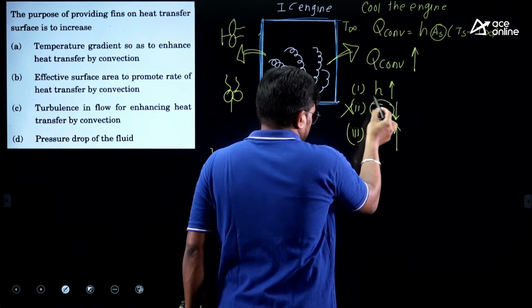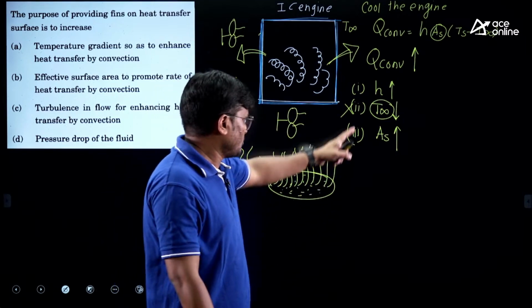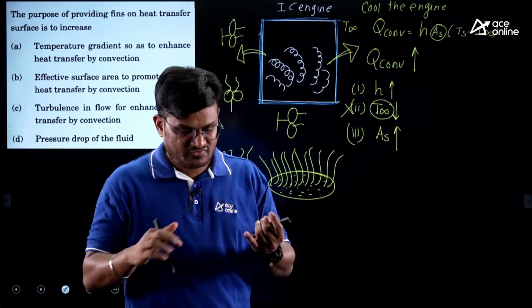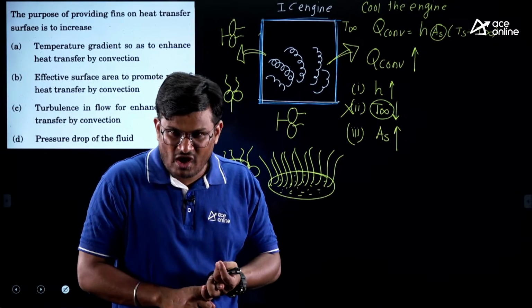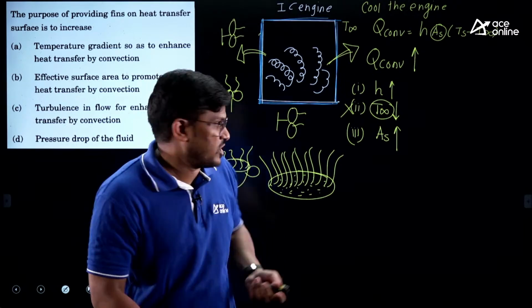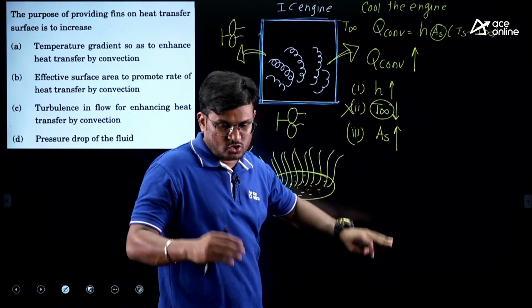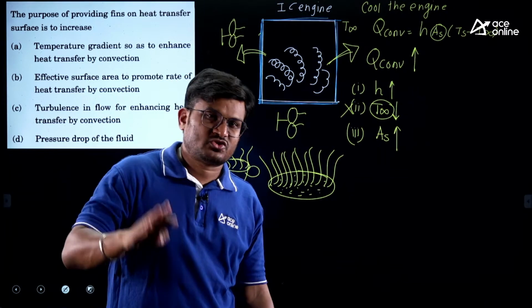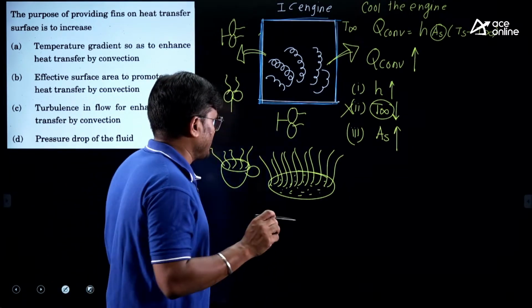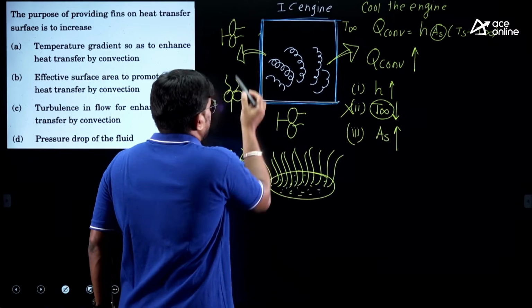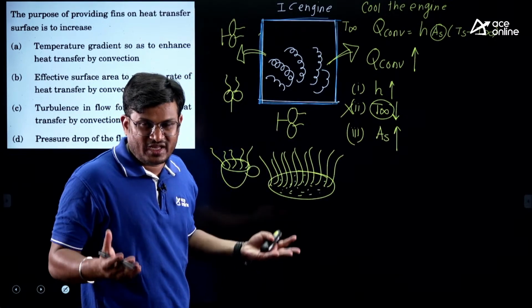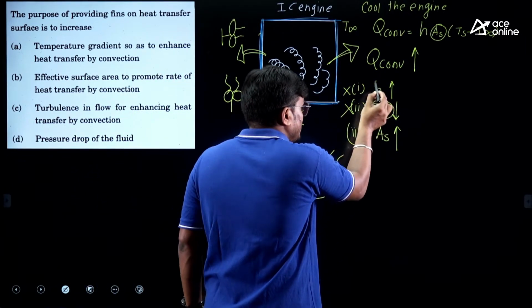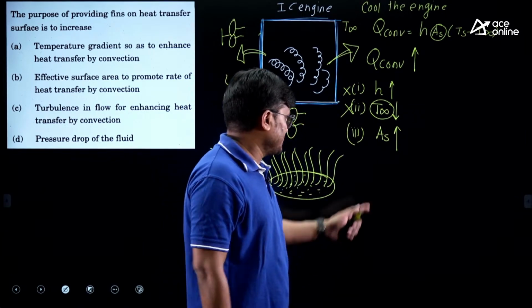Next option you have: increase the H value. Higher H means you need to install fans. Fans will take noise, fans will increase the cost, fans will increase other maintenance issues. So if you are ready to take care of higher H, if you bear the electricity bill, if you bear the noise, and if you are ready for installation of a fan, then your problem is solved. But increasing or attaching a fan is not possible in every case. There should be electric supply, there should be a proper arrangement. If this is not in your control, then you have only one option, that is increasing area.